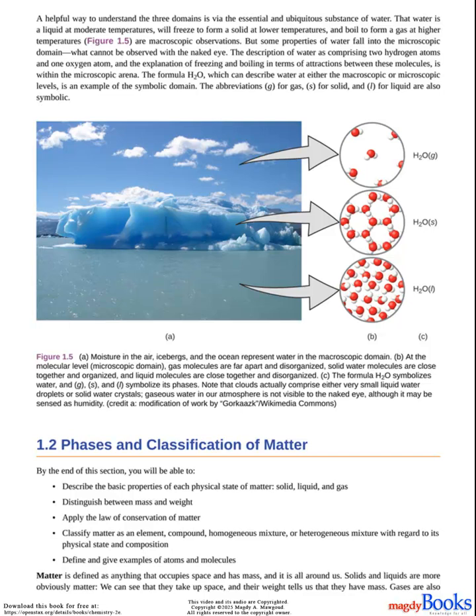Figure 1.5. H2O, G. H2O, S. H2O, L. A. Moisture in the air, icebergs, and the ocean represent water in the macroscopic domain. B. At the molecular level, microscopic domain, gas molecules are far apart and disorganized, solid water molecules are close together and organized, and liquid molecules are close together and disorganized. C. The formula H2O symbolizes water, and G, S, and L symbolize its phases.